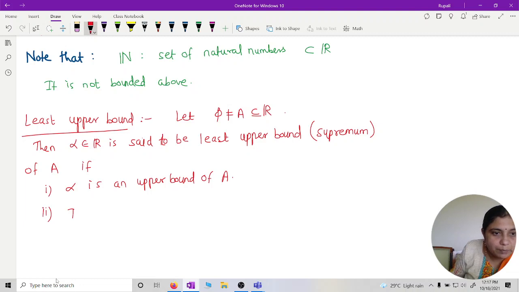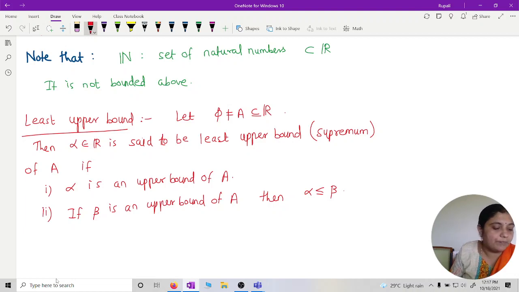So if beta is an upper bound of A, then alpha should be less than or equal to beta.